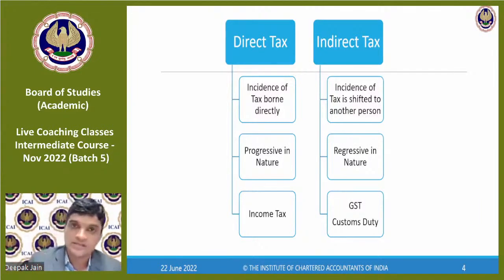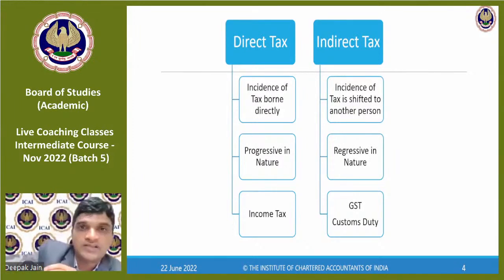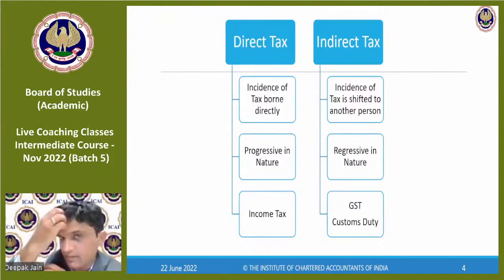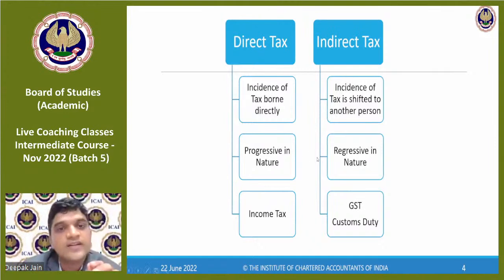Similarly, when I run a business, I make sales, then I incur expenditure, and net of it, I have profit. On this profit, I pay taxation. So the more the profit, the more the taxes; the less the profit, the less the tax. Incidence is directly borne by me. When I make profit, I pay tax. If I make a loss, I don't pay tax, right? So incidence of tax is borne directly, not indirectly.